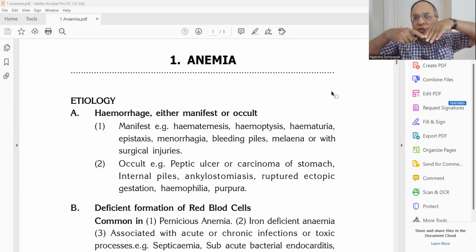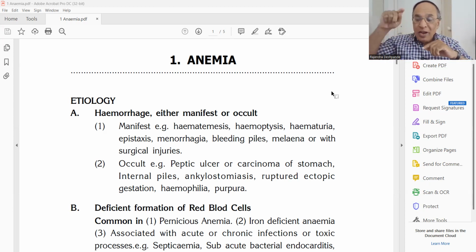Then always observe the nails. They should be convex and pink in color, but here the nails are totally white. And if they are concave, that is called koilonychia, concave spoon-shaped nails, or platonychia, flat nails, that also indicates anemia. The third important thing is the paleness all over the body. The nails are there, and other things you can observe.